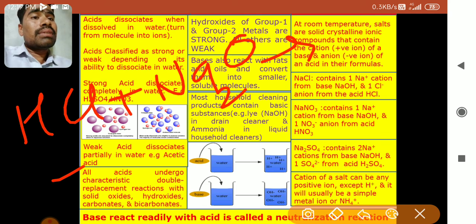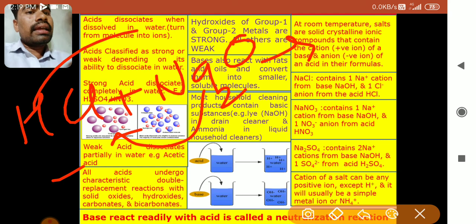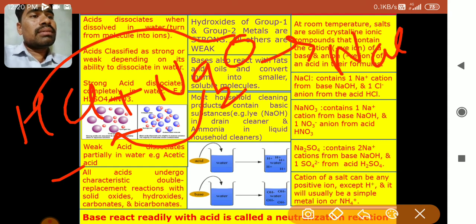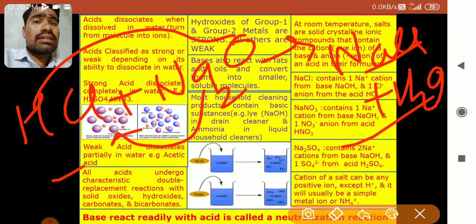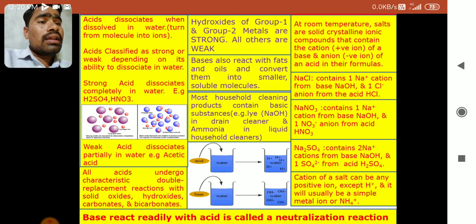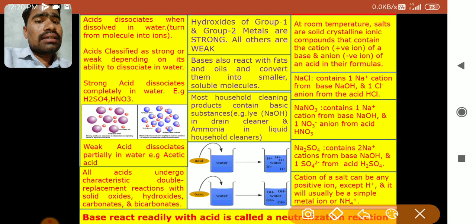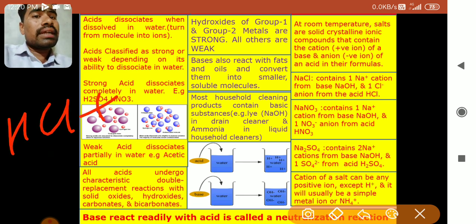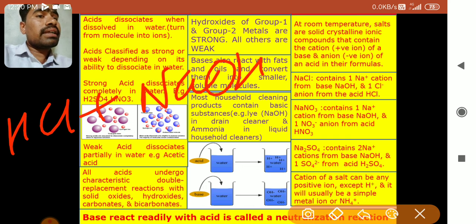What happens here? A double displacement reaction takes place. Na combines with Cl, and H2O forms. So what is a double displacement reaction? It is ion exchange. So this is the ion exchange method, that is the double displacement method. Now one more example I can give you, with hydroxides and carbonates. For example, HCl plus the metal hydroxide NaOH.